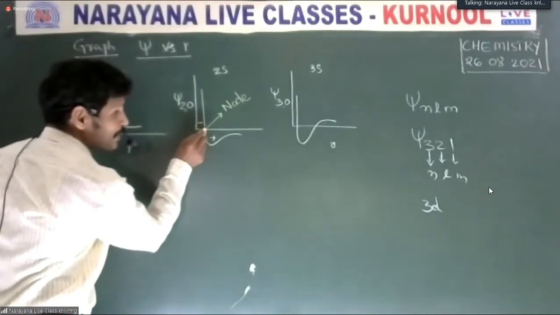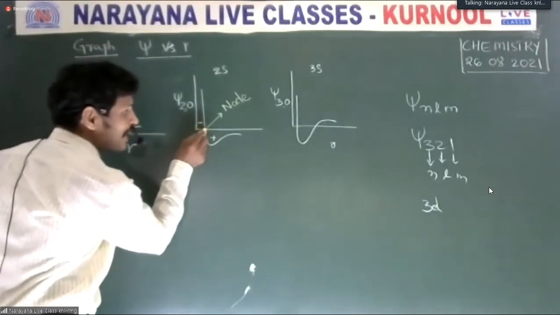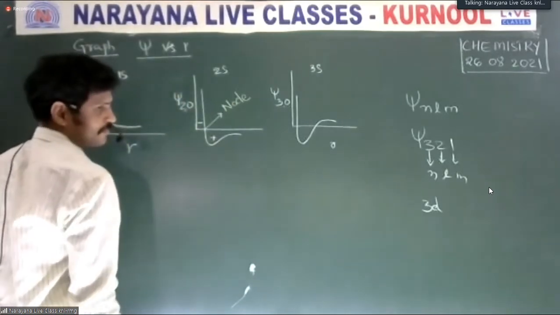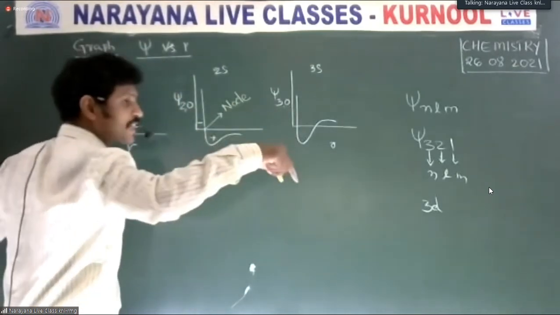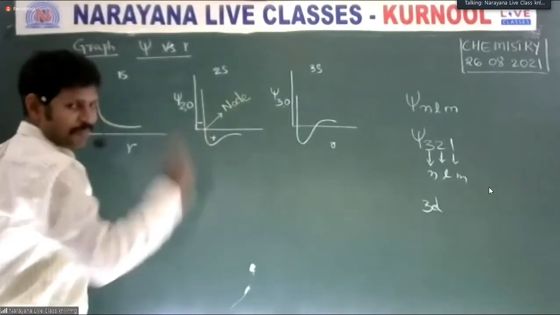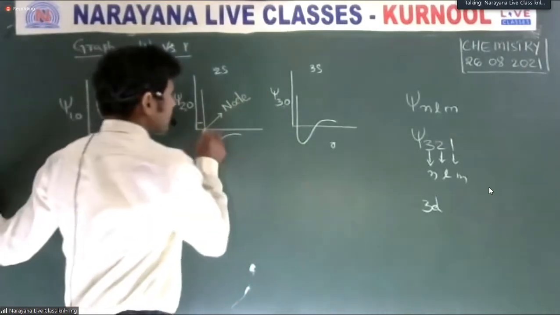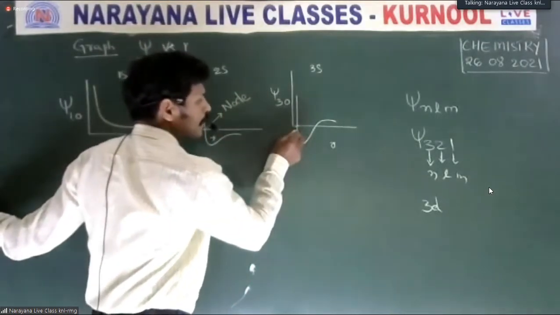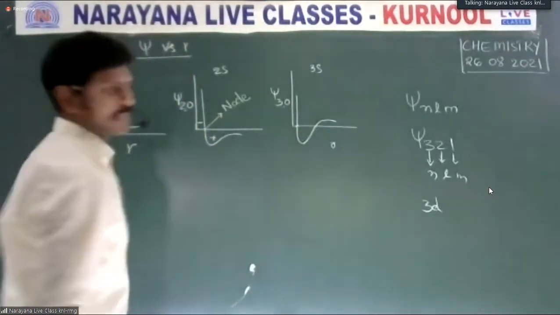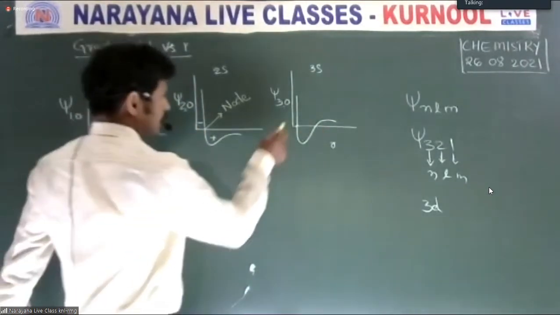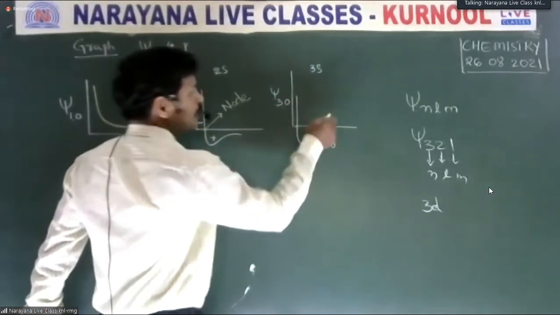Psi value 0 is called a node. Psi square 0 is called a nodal plane. That is the difference. Here how many nodes? Here 1, here 1. 2 nodes. Negative, positive, negative.